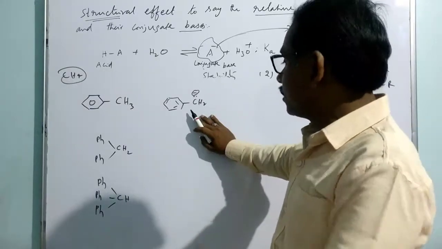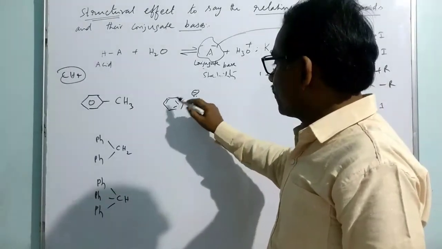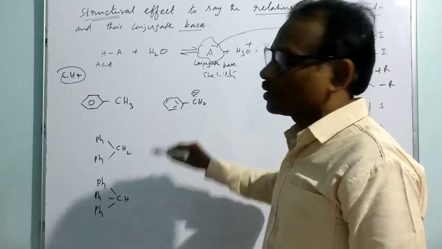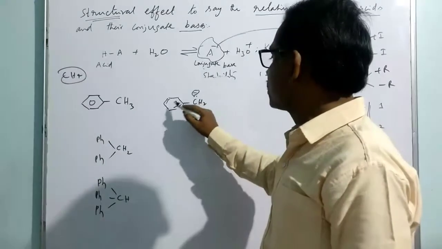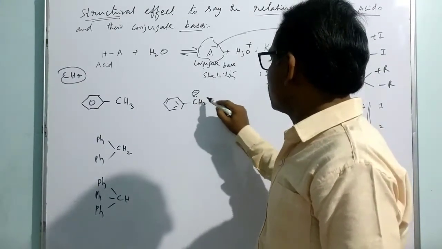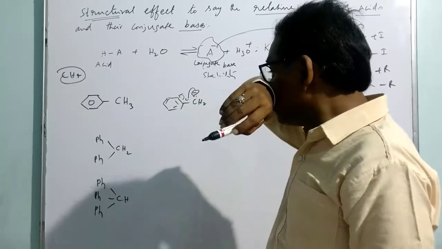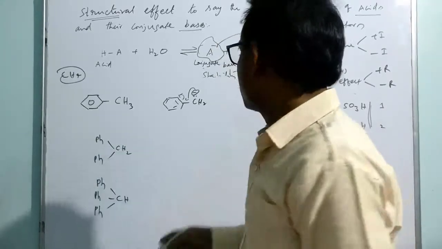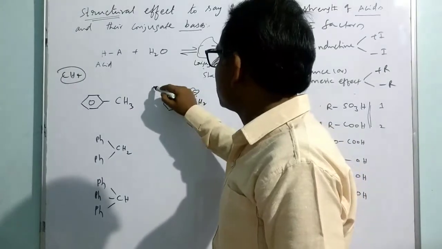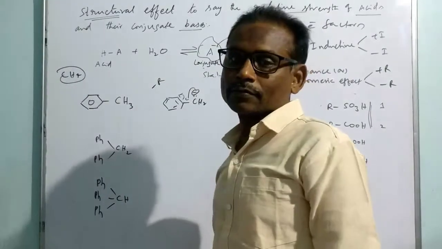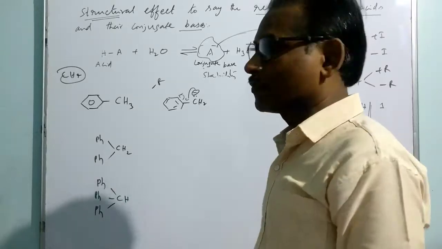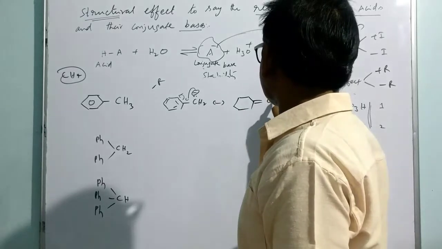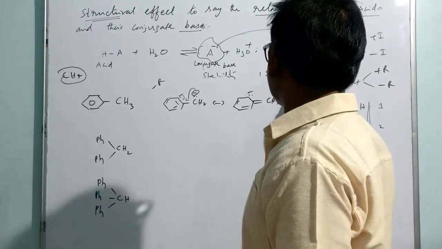Here we can say that the negative charge is withdrawn by the rest of the benzene. That means benzene withdraws the electron, and we have the resonance of this to the benzene ring. So here the benzene acted as an electron withdrawing group through resonance, through conjugation. That's why the function of the phenyl is minus R, negative resonance effect or negative mesomeric effect. So what then happens? It is going to be like this, and so on. You can write like that.